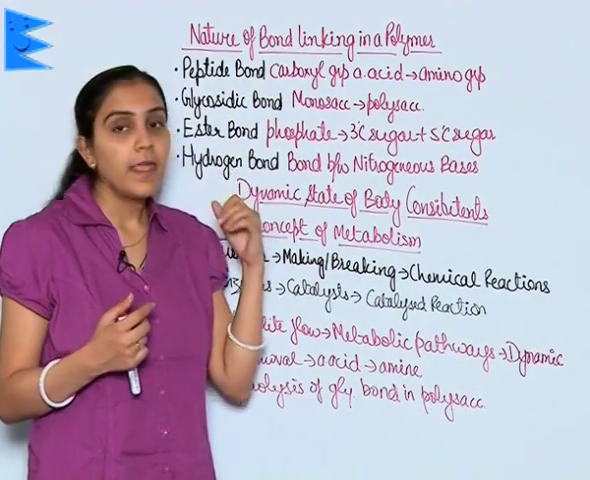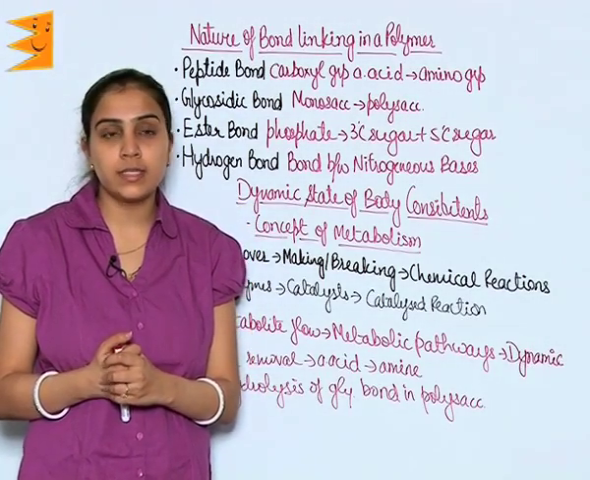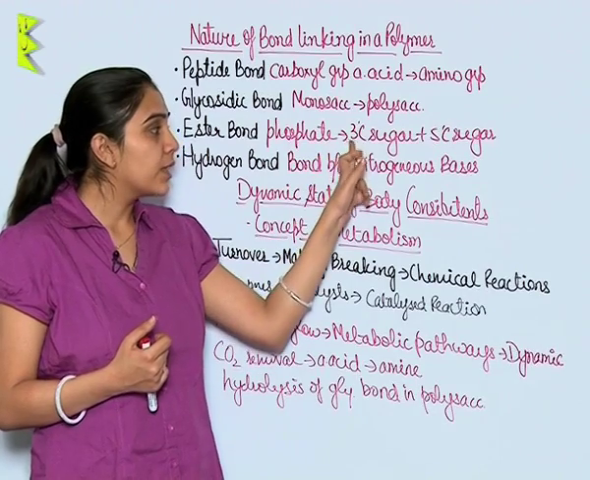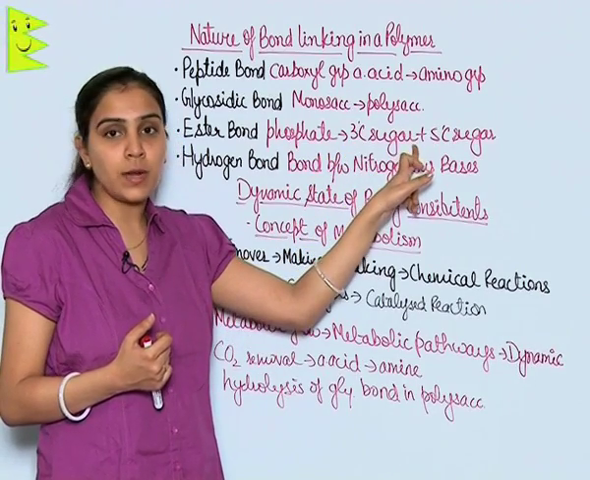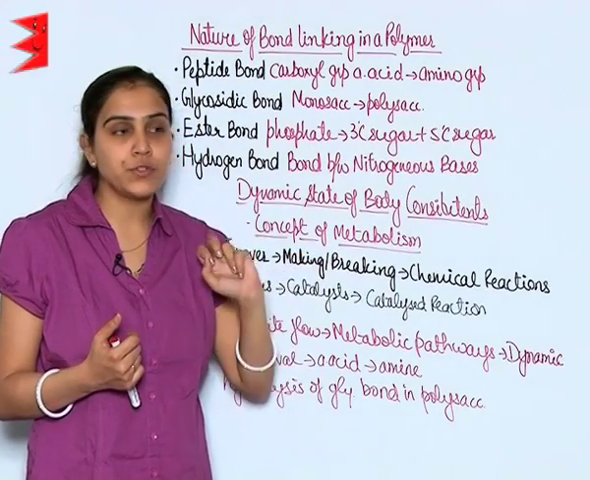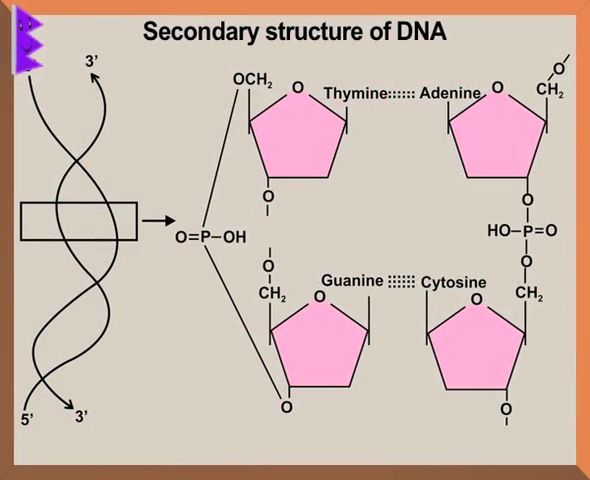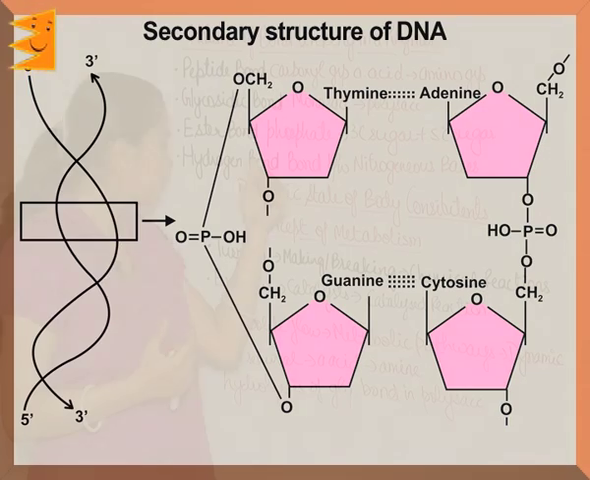Ester bond. Whenever phosphate in case of nucleosides is attached to the 3 carbon of a sugar and another attachment is to the 5 carbon of a sugar, it gives an ester bond. You can see this in the diagram. You can see how phosphate is attaching to the 3 carbon of the sugar and to another sugar at the 5 carbon.